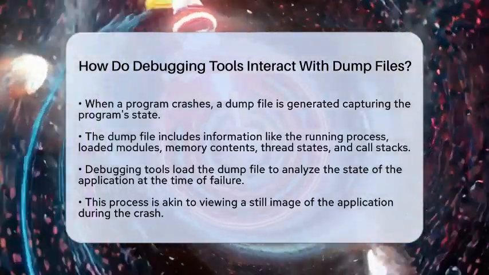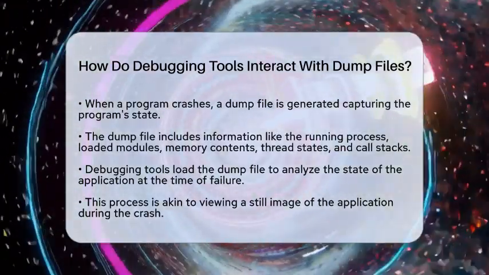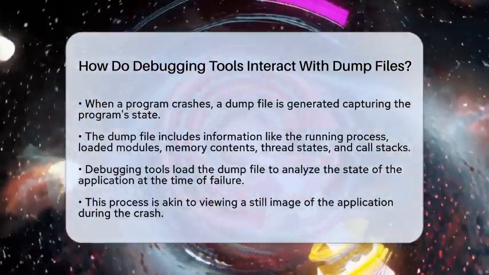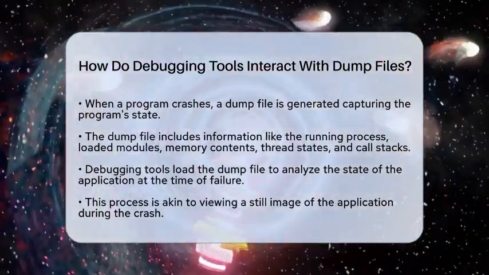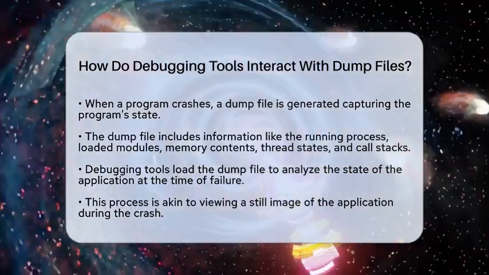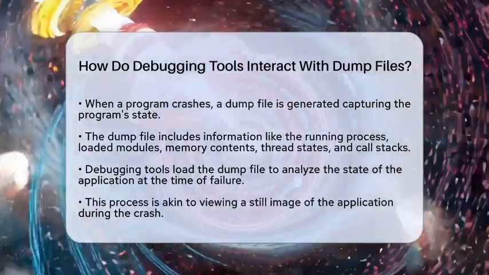When a program crashes or becomes unresponsive, a dump file is created. This file captures a snapshot of the program's state at that moment. It includes details like the process that was running, loaded modules, memory contents, thread states, and call stacks. Debugging tools use this information to analyze what went wrong.